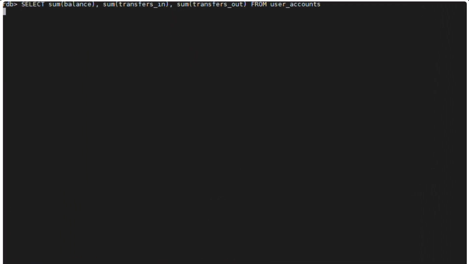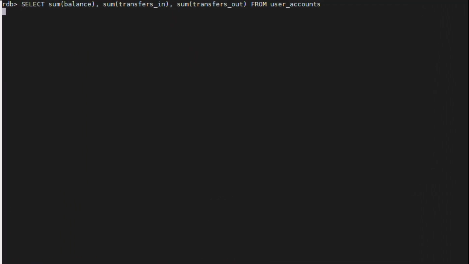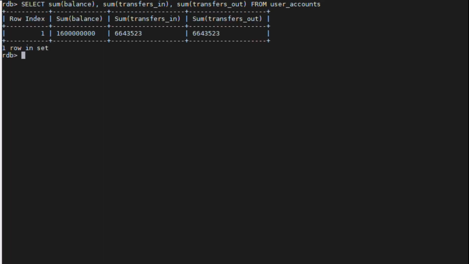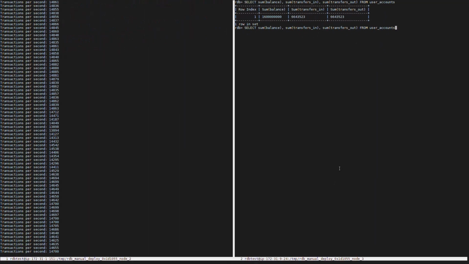And here on the right, you can see an analytical query where we're looking for the sum total of funds across all of the accounts, and we're looking for how many transfers there have been in and out of given accounts. Now, this is an analytical query, which on the surface is actually quite simple, but it's a very brute force query where we're literally reading across every single row inside the database, calculating the sum, and looking at the total transfers. Notice that the response time to this analytical query is fast.